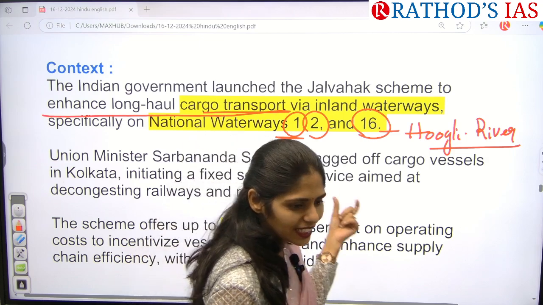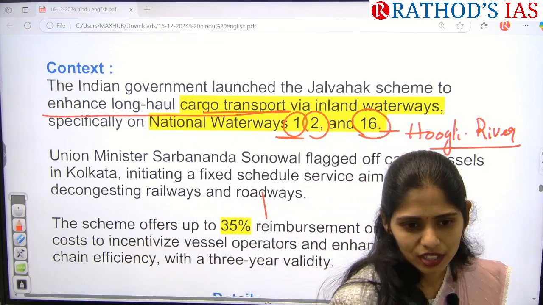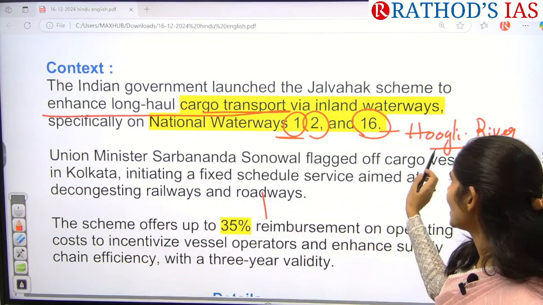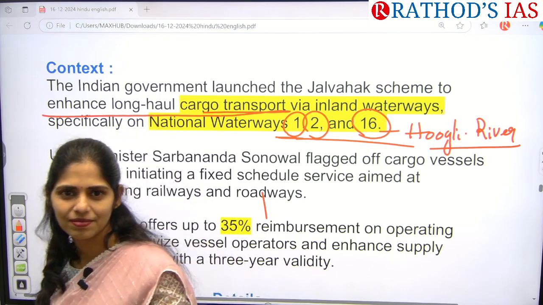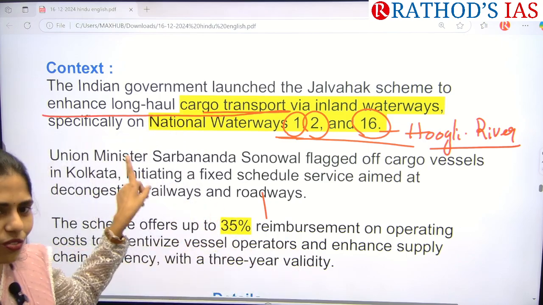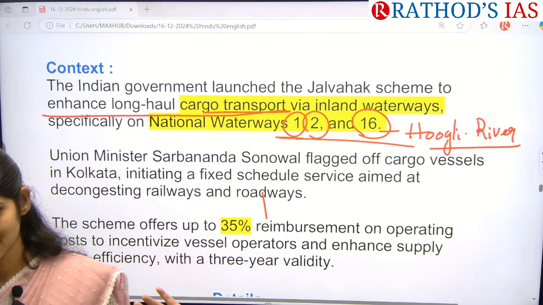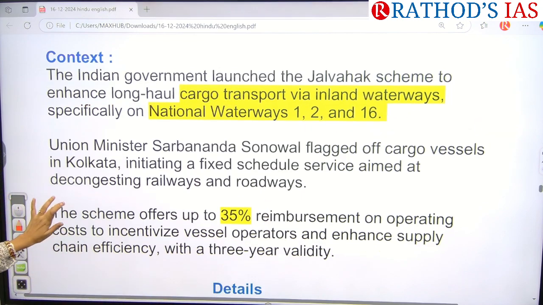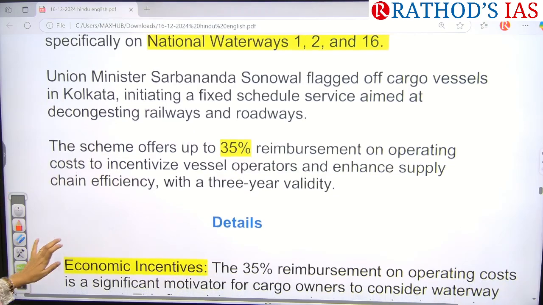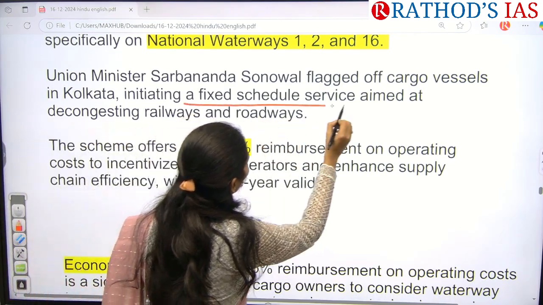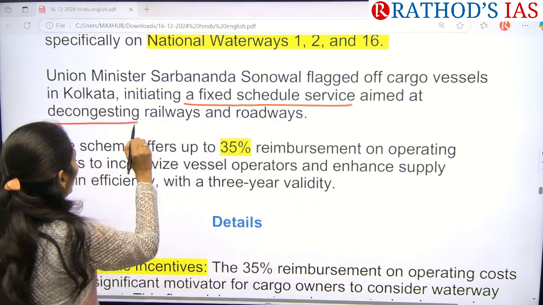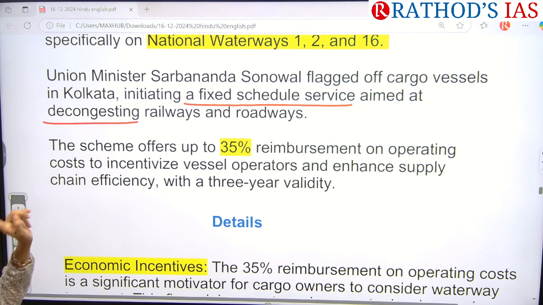They are saying that this scheme is applicable for 1 to 16, and there may be a chance of asking about other national waterways and in which river system they are present. So there is a very high chance of getting a question, guys. Okay. And the Union Minister said that cargo vessels will go for a fixed schedule service, and they are focusing on decongesting railways and roadways.